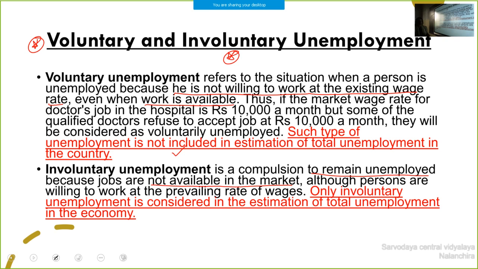Okay, what is involuntary? They are ready to do work, but they are not getting any job at the prevailing wage. In the voluntary case, they are not willing to do work. That is voluntary. Involuntary means they are willing, but they are not getting any job. So, for definition, voluntary unemployment and involuntary unemployment are very important. Okay.